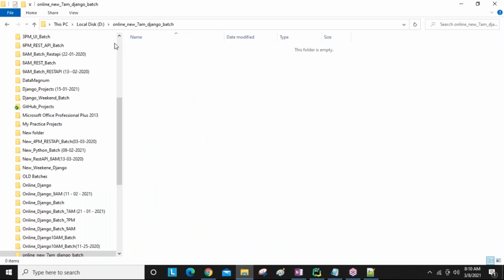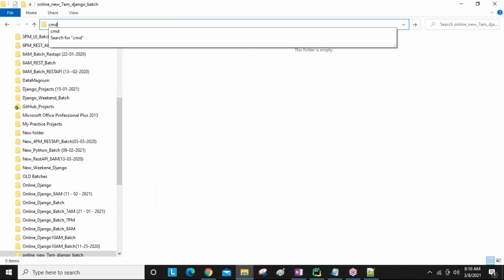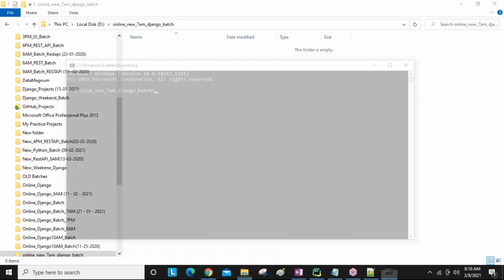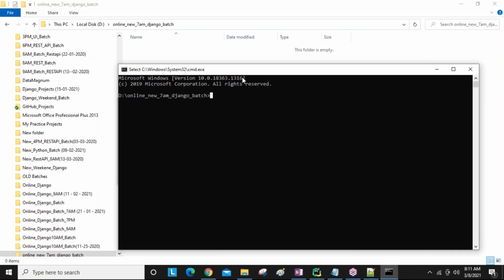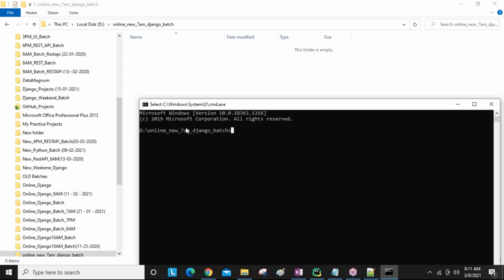This is my folder. Okay, so open this location, guys. Simply type cmd here, and the command prompt location comes up. Now here you are going to create your Django project name and application name. In this folder you are going to get all the files.